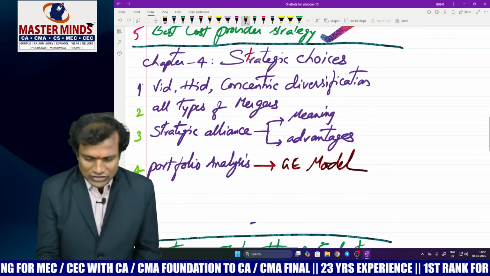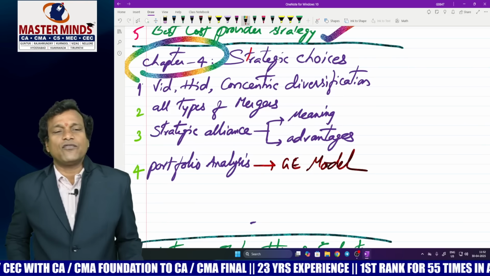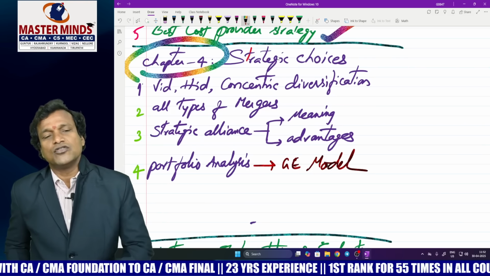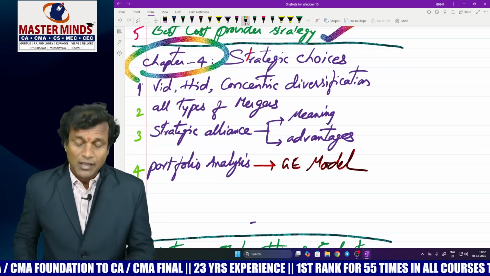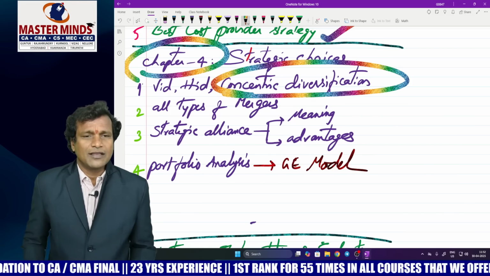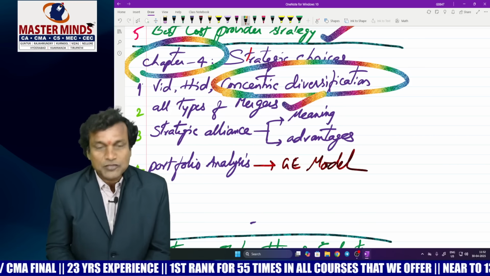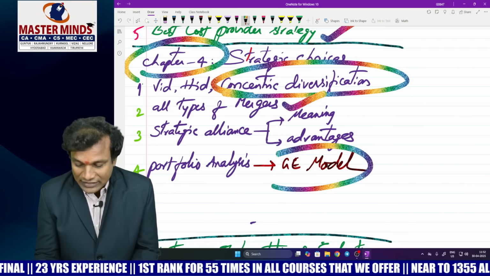Now come to the 4th chapter, strategic choices. In the past 2-3 attempts under the new syllabus, he has asked the difference between VID and HID. My strong guess for this attempt will be concentric diversification. Else, be good with all types of mergers, and especially with portfolio analysis, GE model.